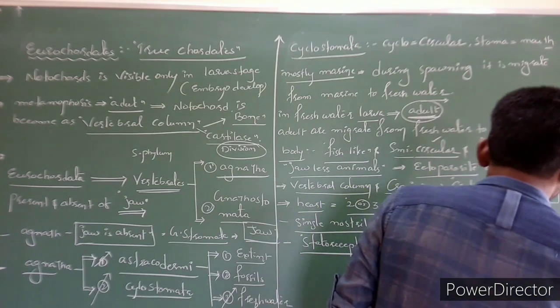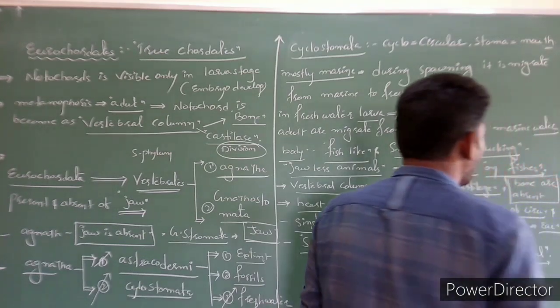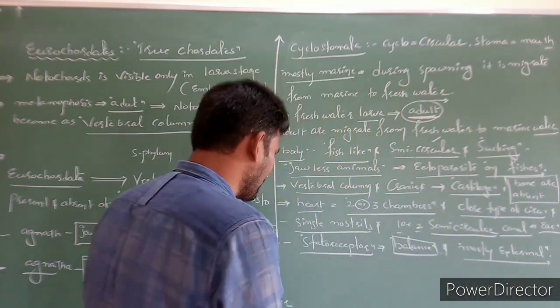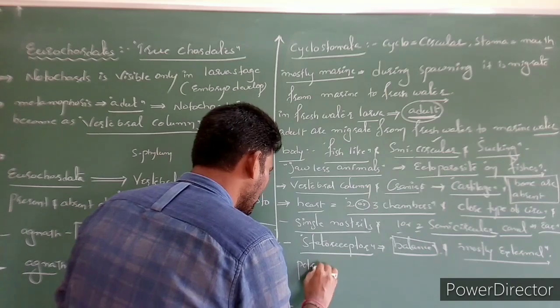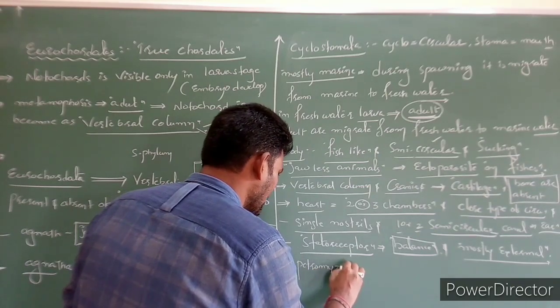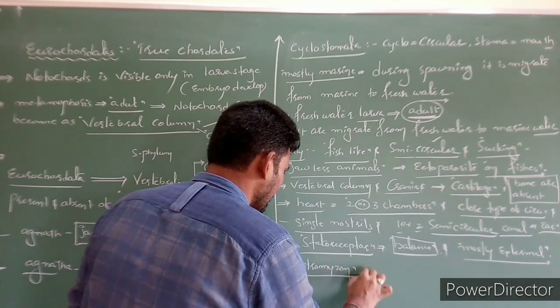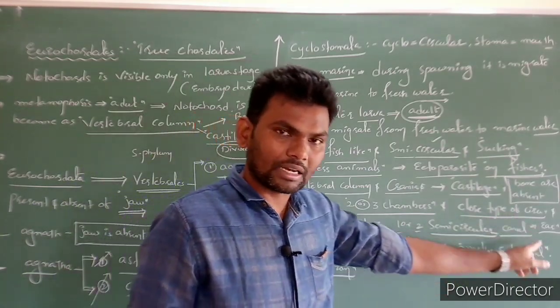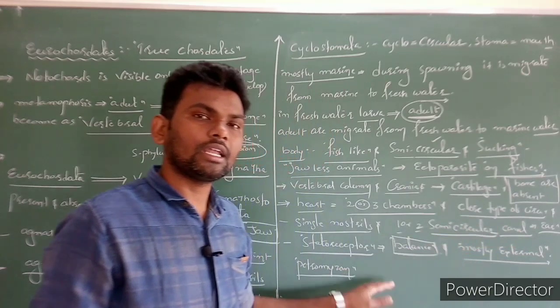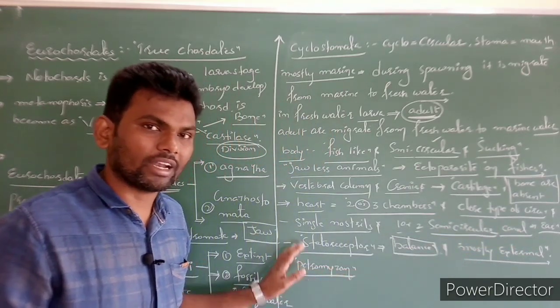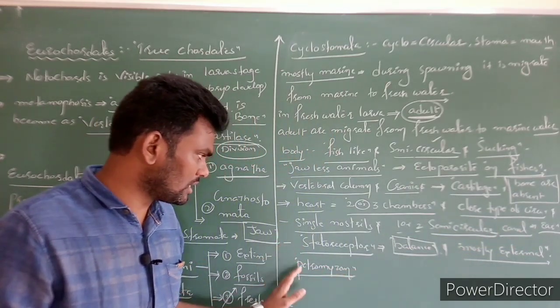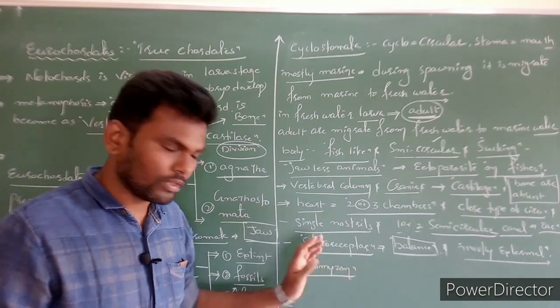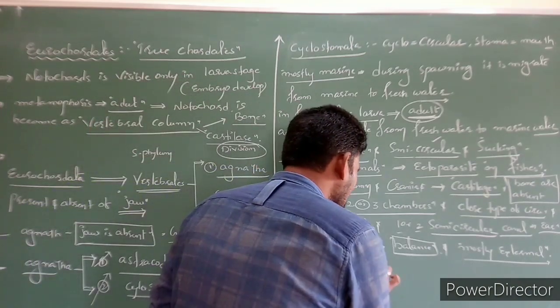Mostly larva stage is absent, but Petromyzon is an exception. Here fertilization is external. Mostly larva stages are absent, but the exception is Petromyzon species, which performs a larva stage.